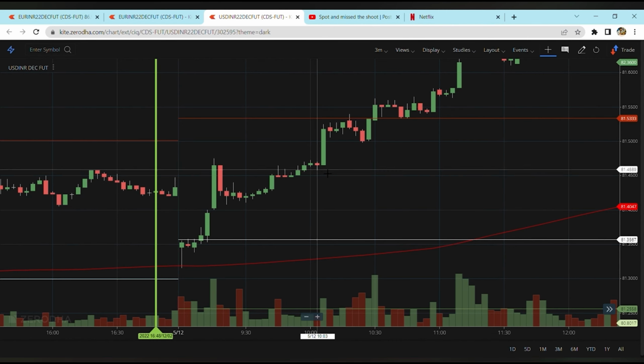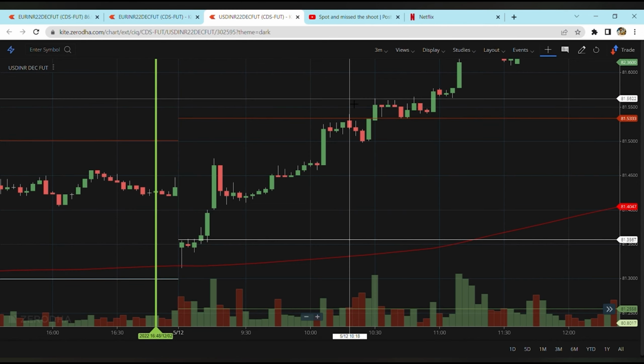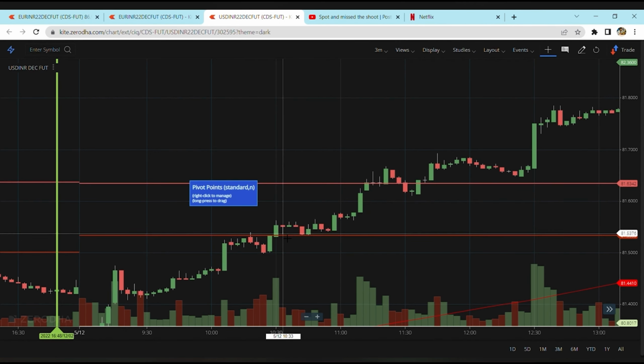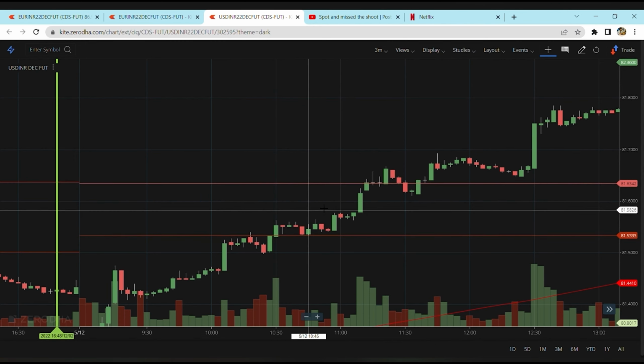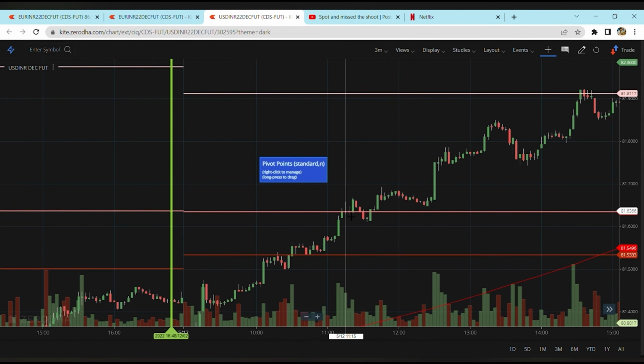After that, approximately at 10 a.m. on 5th of December, we can see a bigger candle happening around 81.46, heading to the next resistance level at 81.4315. It happens approximately at that point, and we can see how the price has been moving. Once the USDINR has crossed the point, it shoots up and closes above the next pivot level, and we can see how the market has been performing from that day.